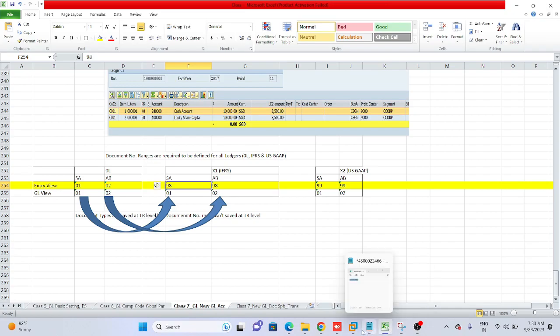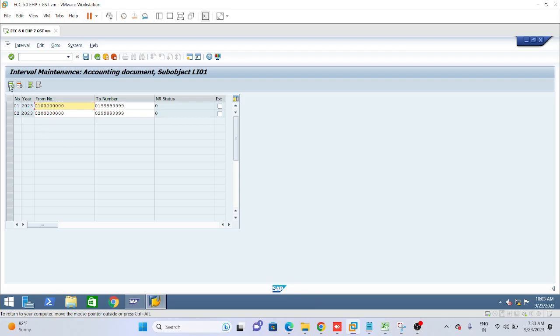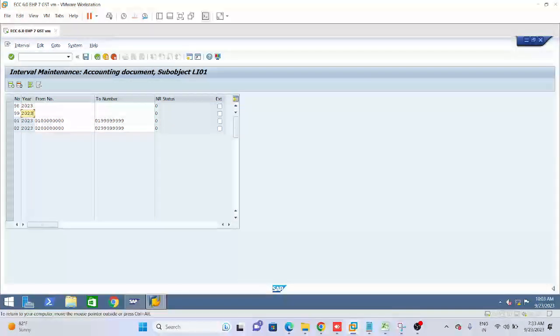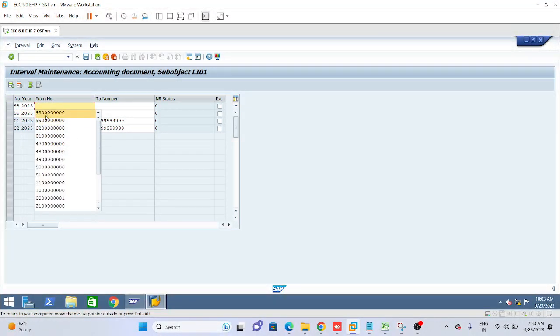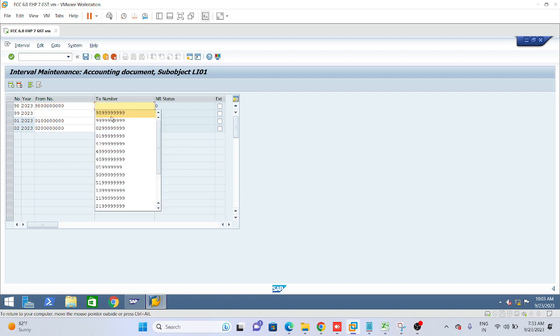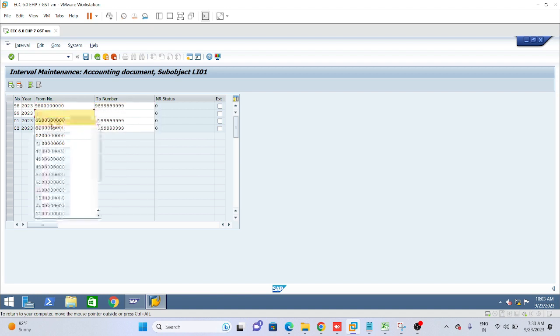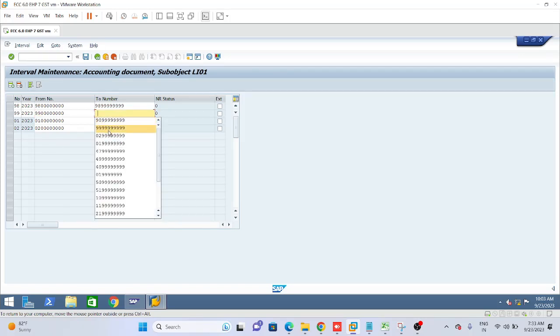So here I will insert two lines, enter 98, 99, select fiscal year 2023 and maintain the number range starting with 98 followed by 8 zeros, 98 followed by 8 nines, and then 99 followed by 8 zeros, 99 followed by 10 nines.